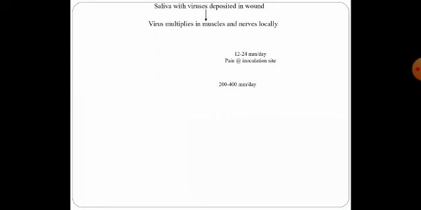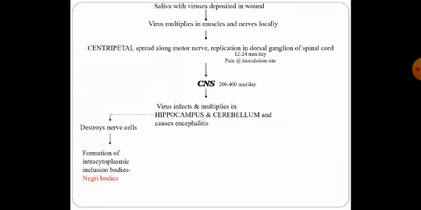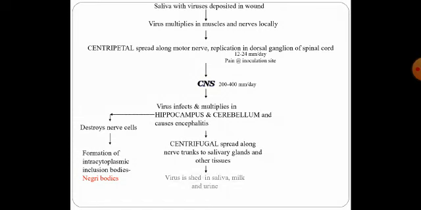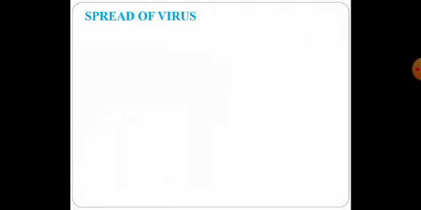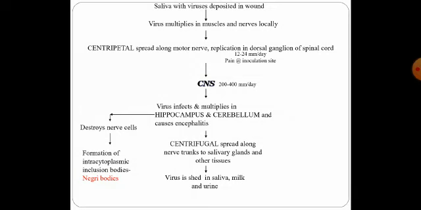So these are the sequence of events that take place once a rabies virus has entered the body following the bite. First, the saliva with the virus is deposited in the wound. For example, if a rabid dog bites a human, the rabies virus is present in the saliva, so the saliva with the viruses is deposited into the wound, the site of the bite.